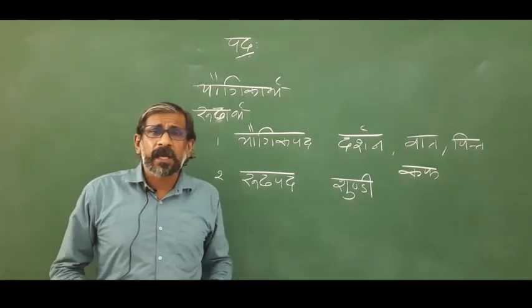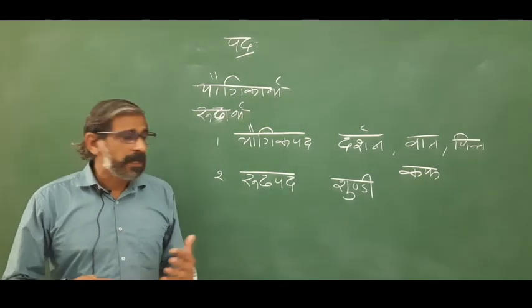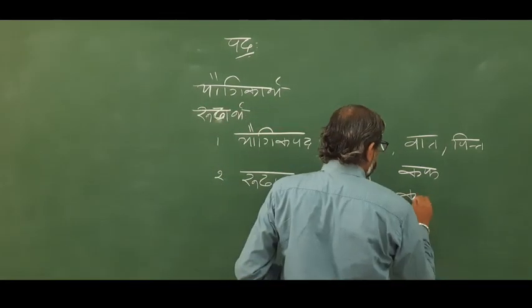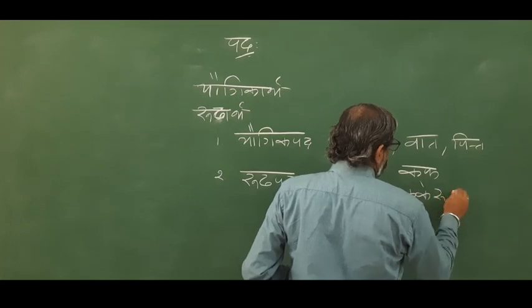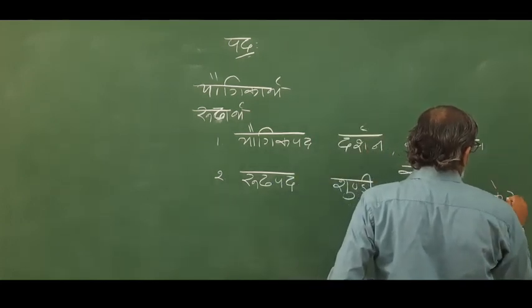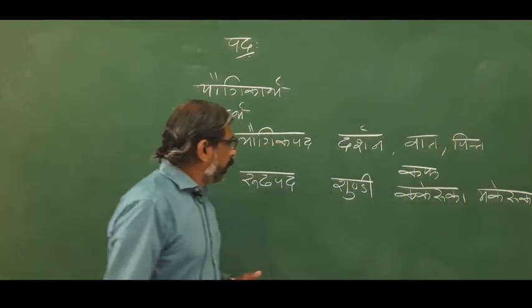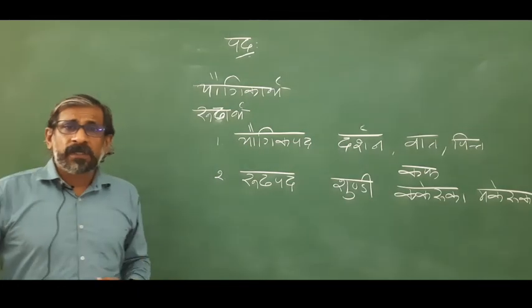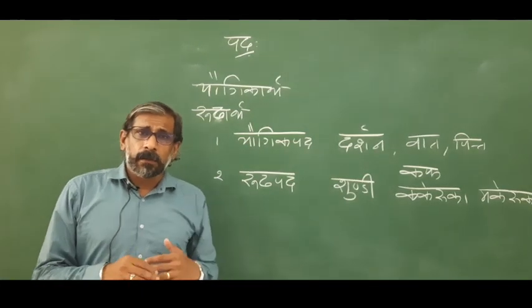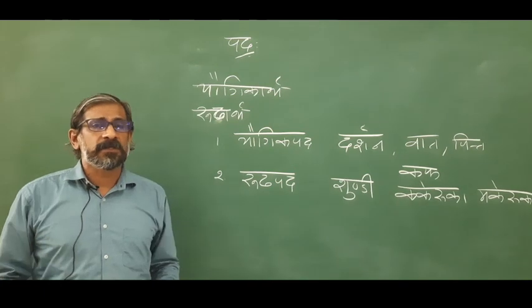In Ayurveda, there is a description of 20 kinds of worms or krimis.